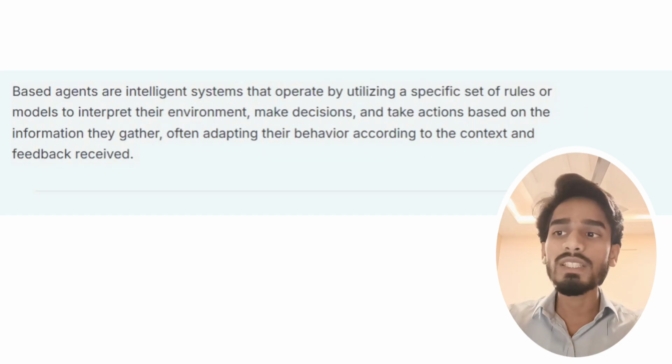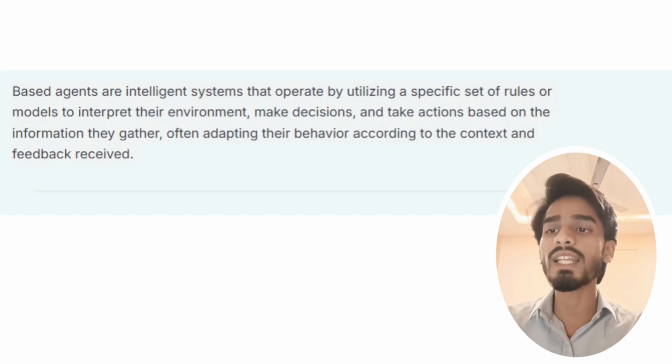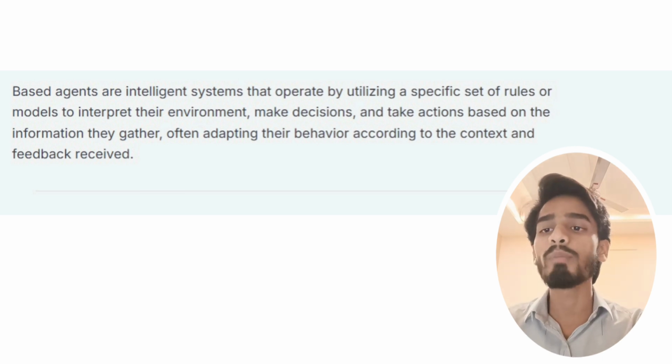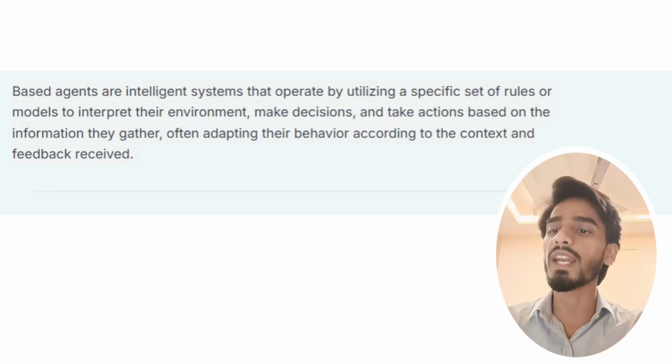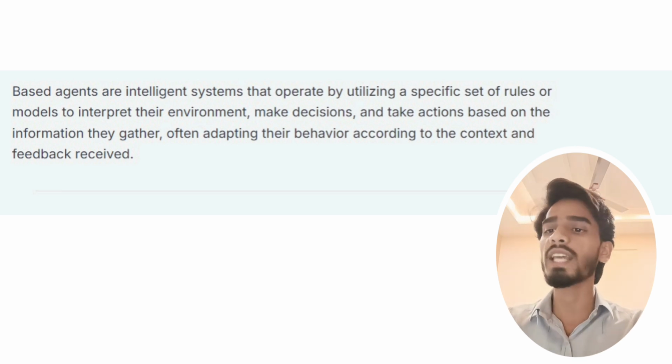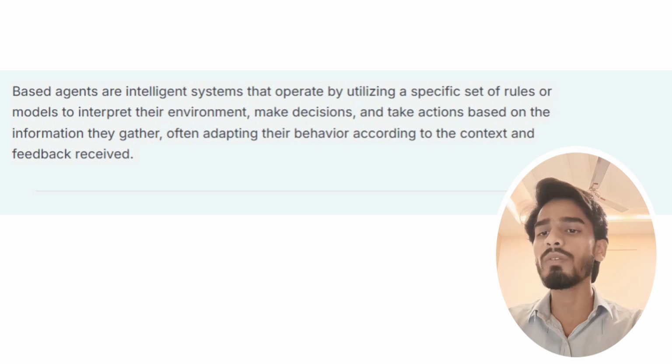Next is rule-based agents. Rule-based agents are intelligent systems that operate by utilizing a specific set of rules or models to interpret their environment, make decisions, and take actions based on the information they gather, often adapting their behavior according to the context and feedback received.